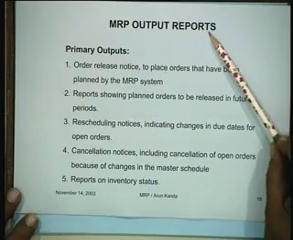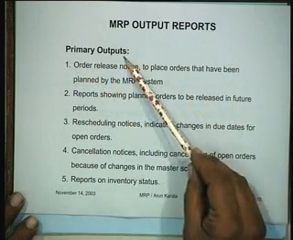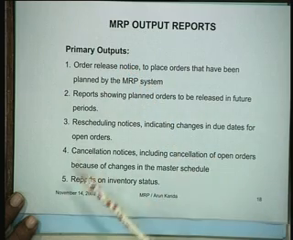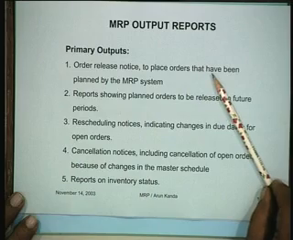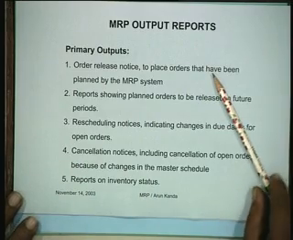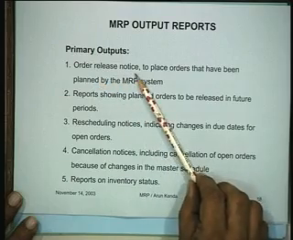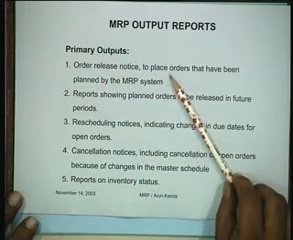Now, let us try to look at the various kinds of output reports which are typically produced by any MRP system. The primary outputs from any MRP system are summarized here, and the first bit of information that you get from this system is the order release notice to place orders that have been planned by the MRP system. That is the first thing that it tells you.